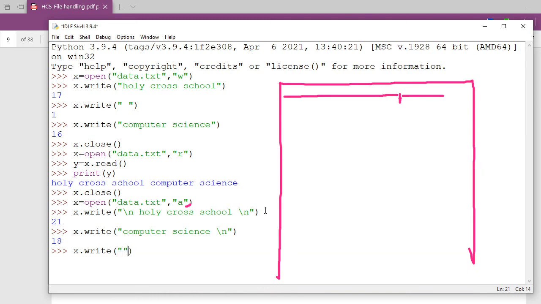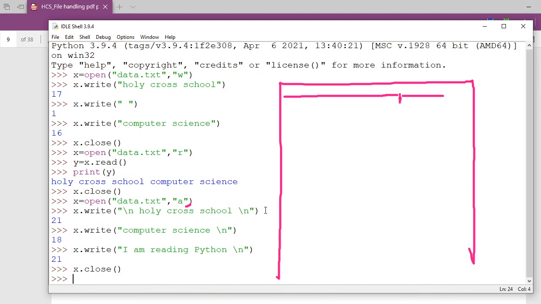Now I am writing here reading Python. Then I am going to give a slash n. Done. Now I'm going to write here x dot close. Let me flush everything out.